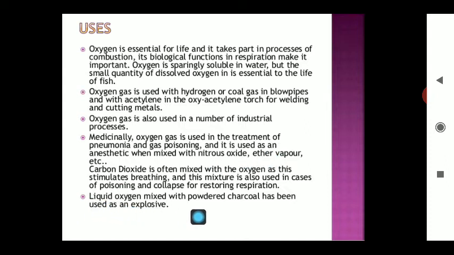Liquid oxygen can be used with charcoal as an explosive material. So to make an explosion effective, this liquid oxygen is used as a fuel. And this O2 can also be used as a propellant in rockets. So basically for rocket propellant, this O2 can also be used there.